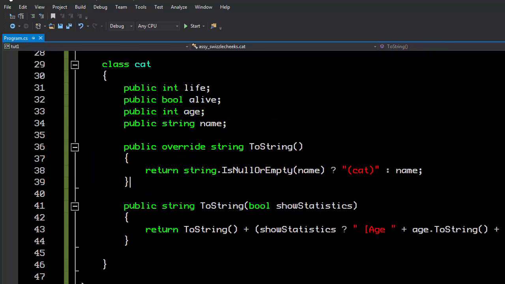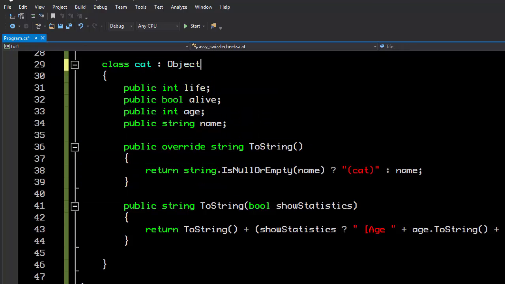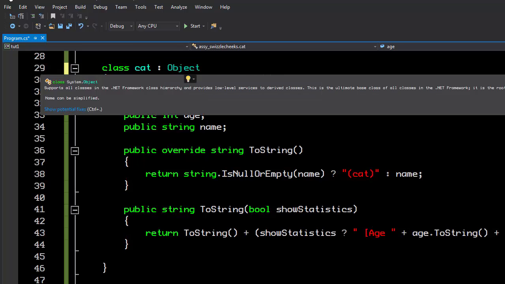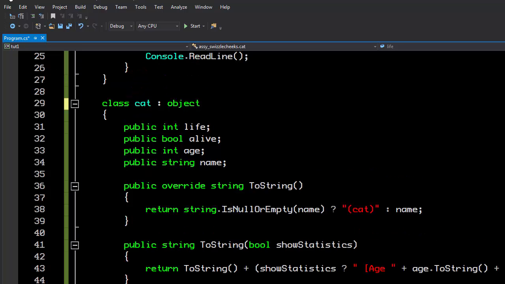Overriding is what we did here to redefine, re-implement is the correct term, the function that was already implemented by the base class, in this case object, which is implied, so we don't have to actually say that it inherits object. We can explicitly say that it inherits object because it does, but I don't know if you can tell, but it actually just grayed itself out. The color changed on it. Actually, no, that's a lie. The color changed because I chose a capital letter, which is the actual class name. The lowercase object is a keyword in C#, so that's why the color changed.